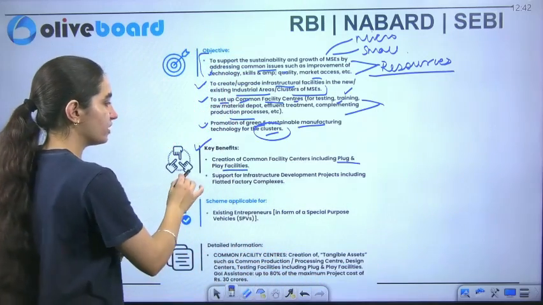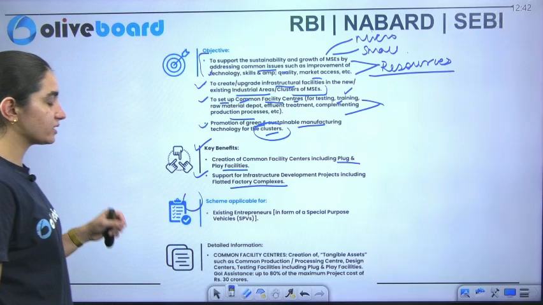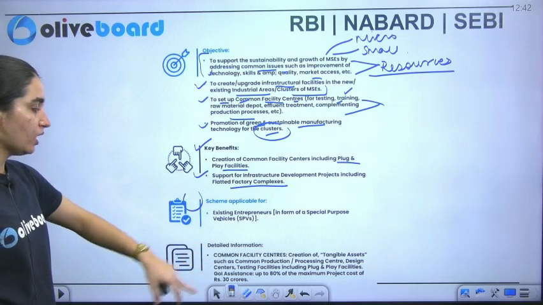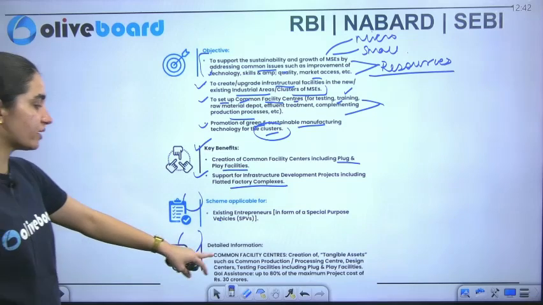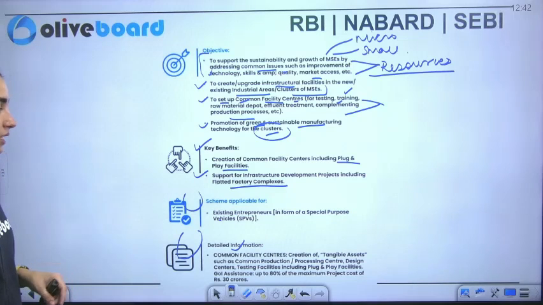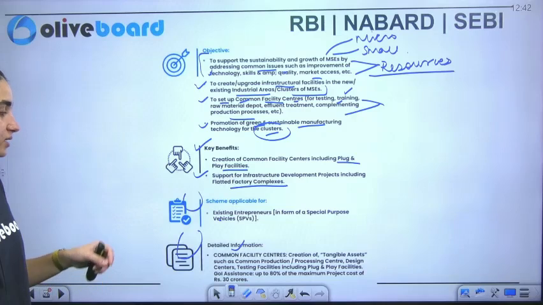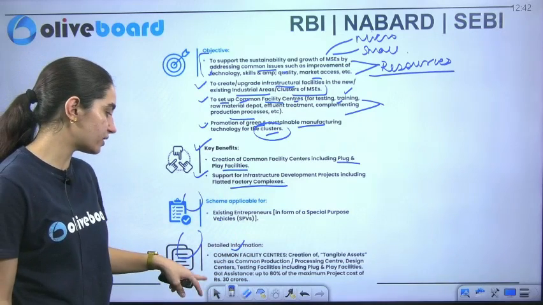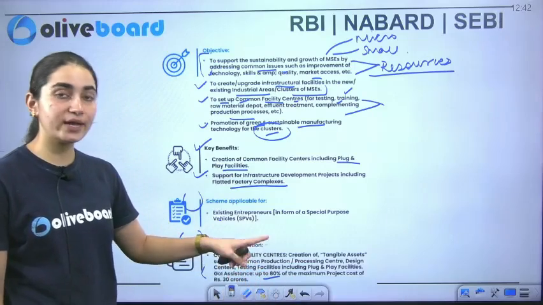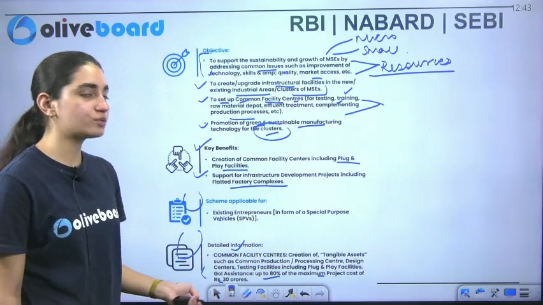Along with that, support for infrastructure development projects will also be provided here. The scheme application ensures that existing entrepreneurs can apply in the form of special purpose vehicles. What is the detailed information? I've already told you that a common facility center is provided to them, with the creation of tangible assets such as common production processing centers, design centers, and testing facilities, including plug and play facility. Government of India assistance is up to 80% of the maximum project cost of 30 crore.